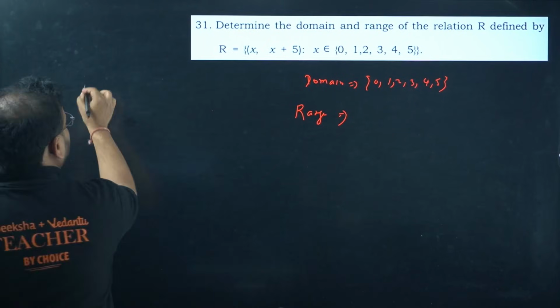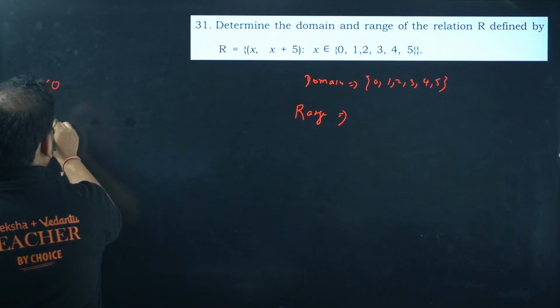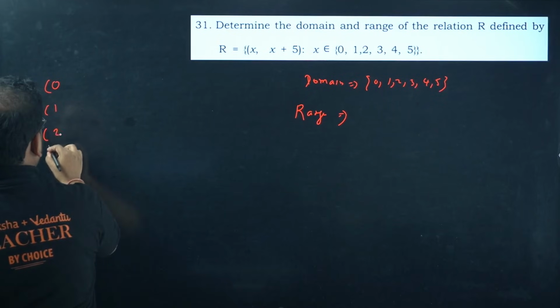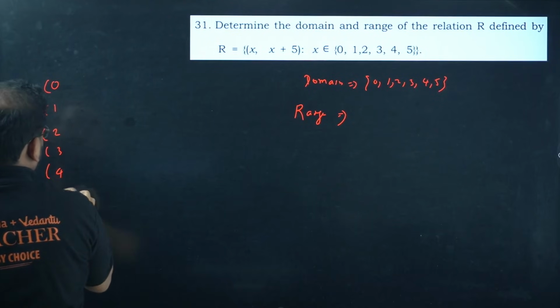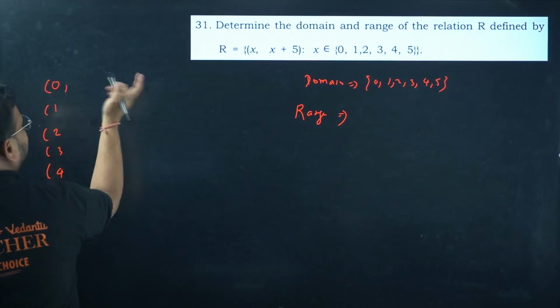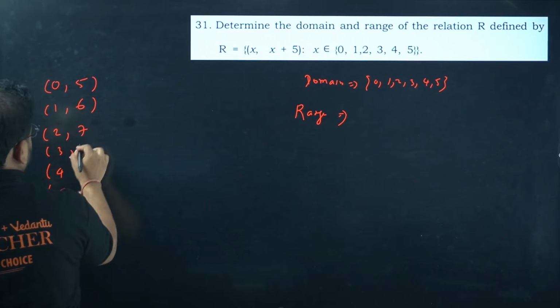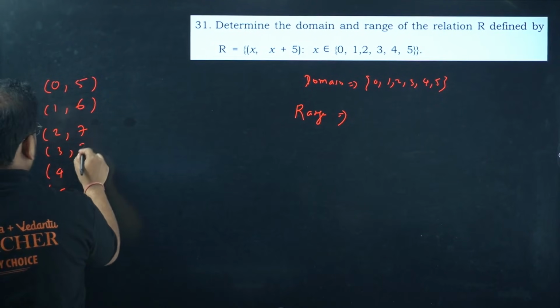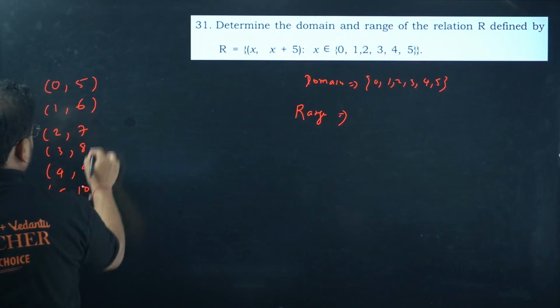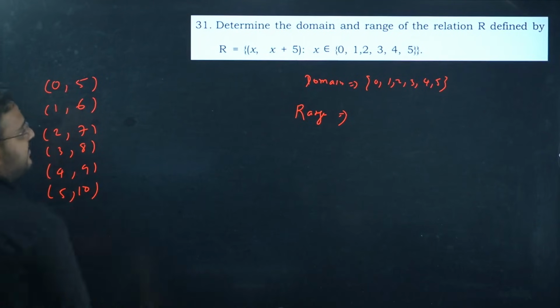Let me write the ordered pairs first. We have 0, 1, 2, 3, 4, 5, and add 5 to these. So 5 plus 0 is 5, then 6, 7, 8, 9 and 10. This is my range.